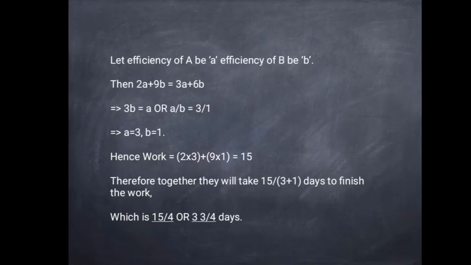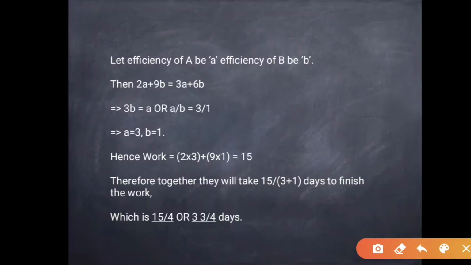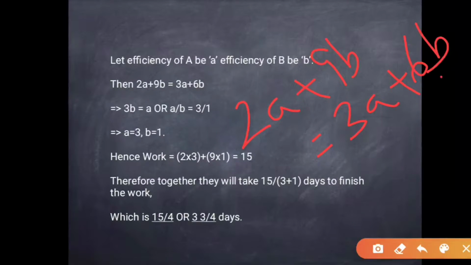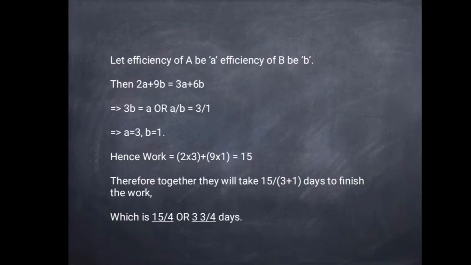Hence, we can equate these 2 equations. Now, solving this: 2a plus 9b is equal to 3a plus 6b. 6b goes here and 2a comes here. Therefore, we get 3b is equal to a, or a by b is equal to 3 is to 1. So we can consider a equal to 3 and b equal to 1.